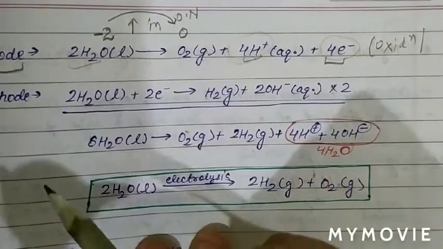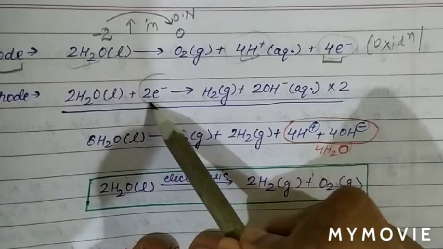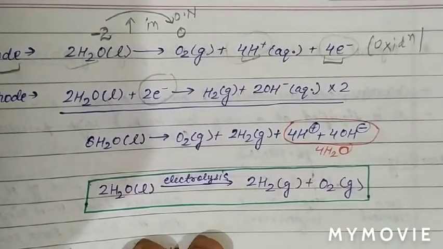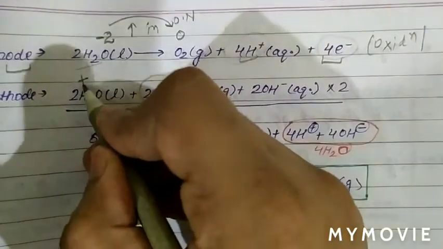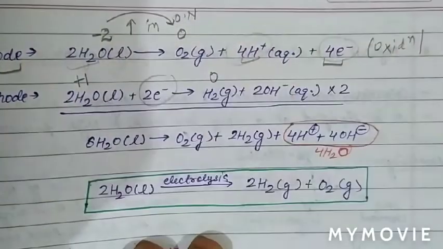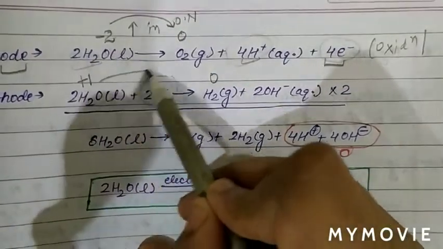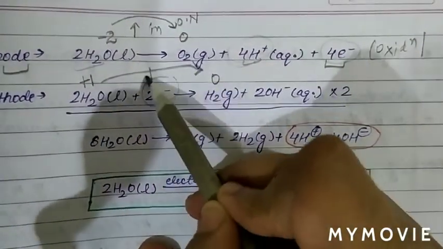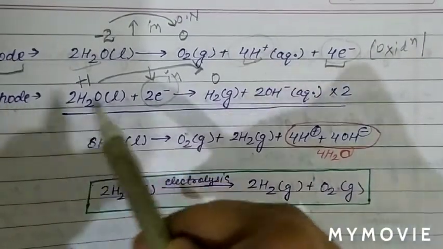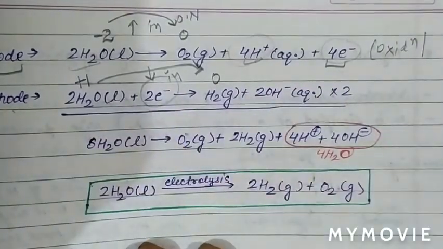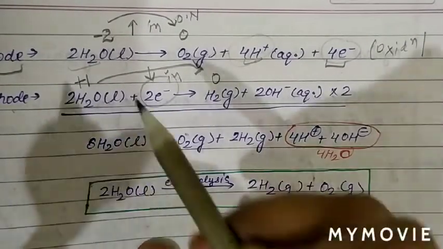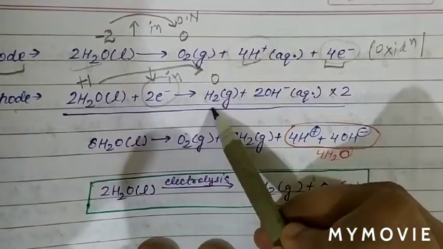Now see the cathode reaction. Cathode is basically gaining of electron. Now we can see that the oxidation state of hydrogen is +1, and here oxidation state of hydrogen is 0. So basically there is decrease in oxidation number. So decrease in oxidation number means reduction, and at cathode reduction takes place. So water changes in the form of H2 gas.